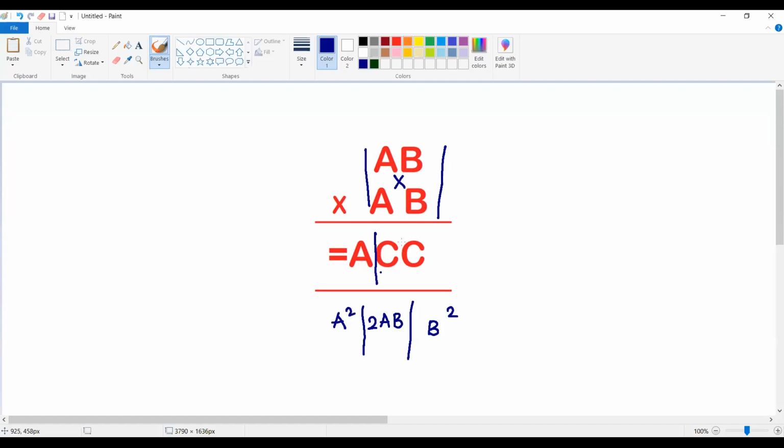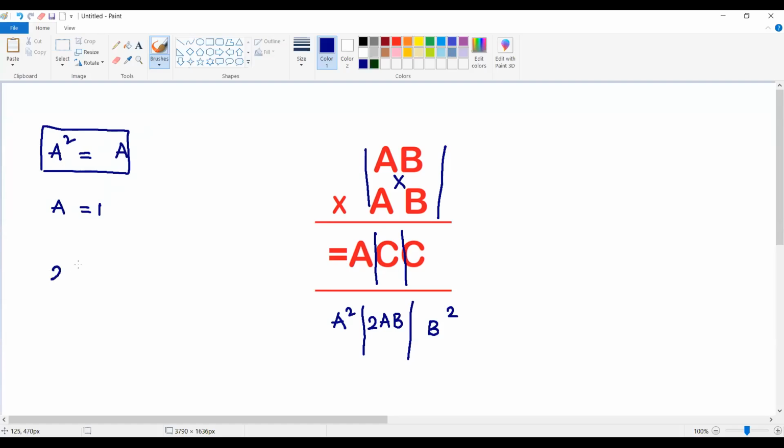So these are compared with ACC. That means A square is equal to A, and that means the A value is equal to 1. And the second condition, the first condition, A square is equal to A, comparing this and this.